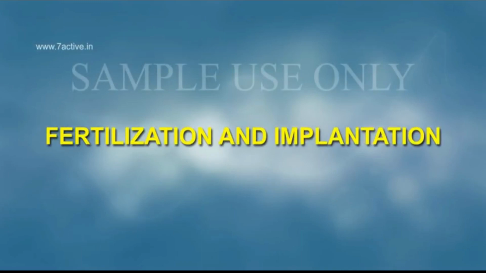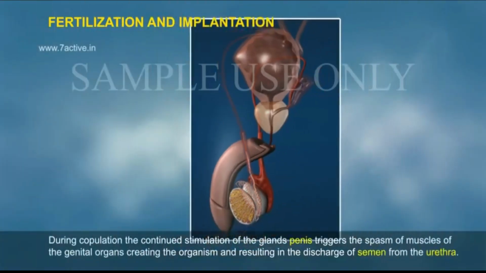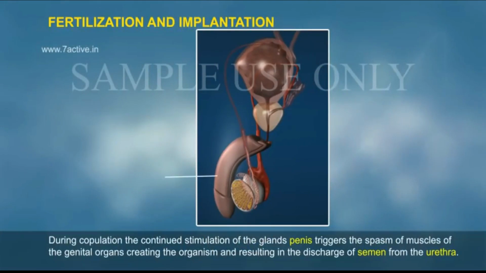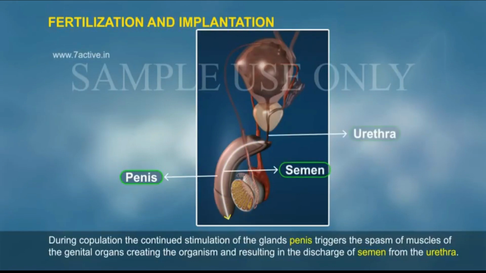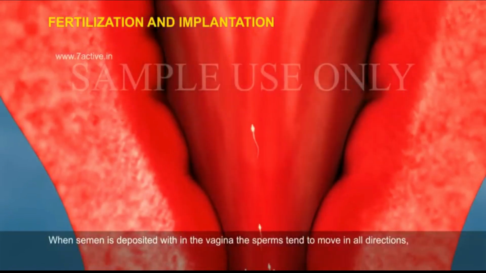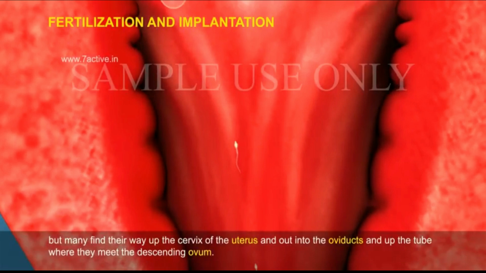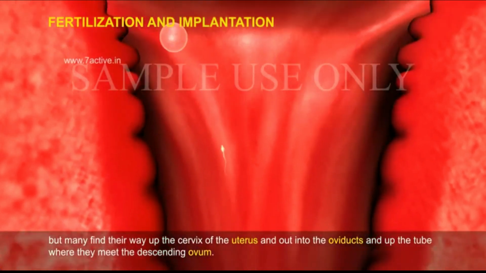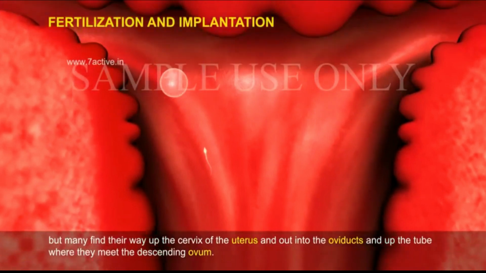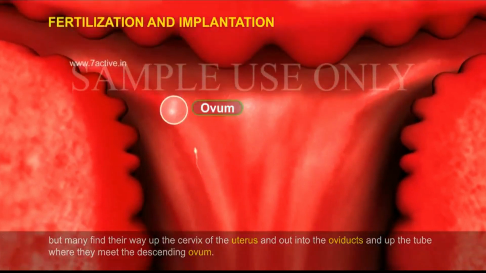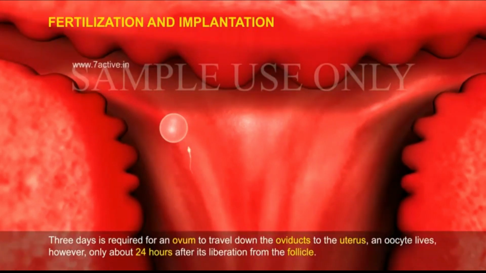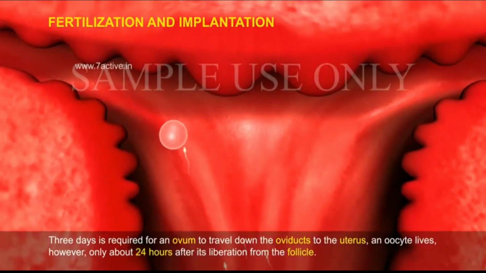Fertilization and implantation. During copulation, the continued stimulation of the glans penis triggers the spasm of muscles of the genital organs, creating the orgasm and resulting in the discharge of semen from the urethra. When semen is deposited within the vagina, the sperms tend to move in all directions, but many find their way up the cervix of the uterus and out into the oviduct and up the tube where they meet the descending ovum. Three days is required for an ovum to travel down the oviduct to the uterus.